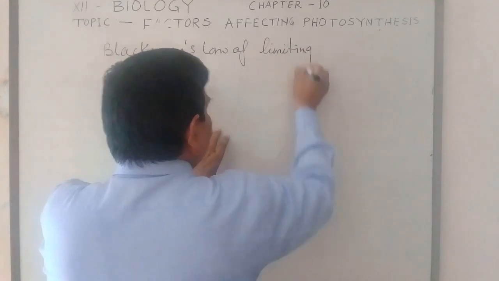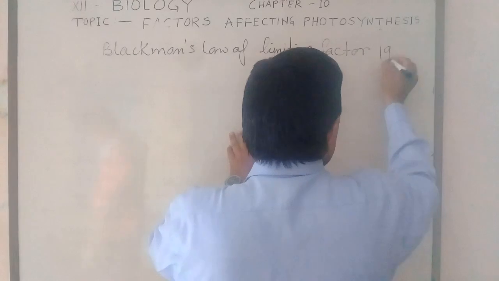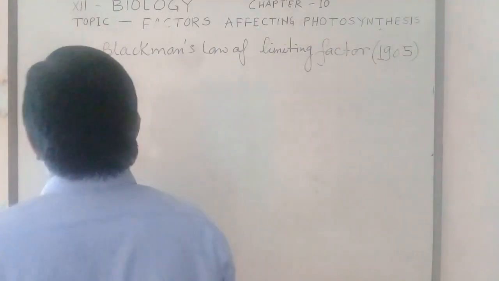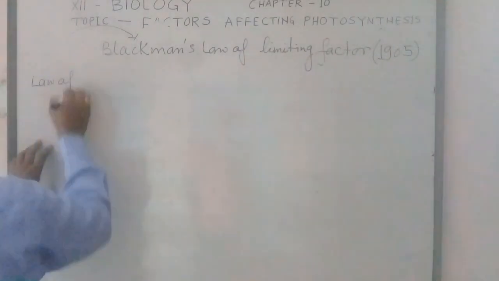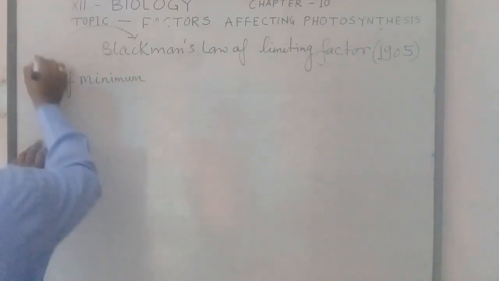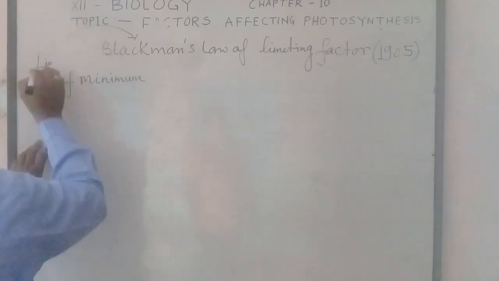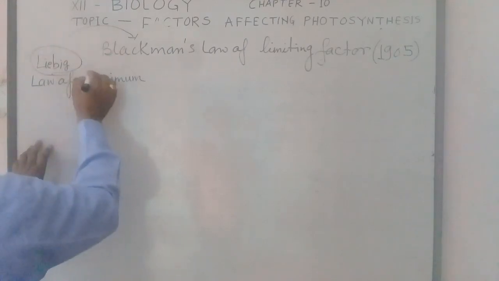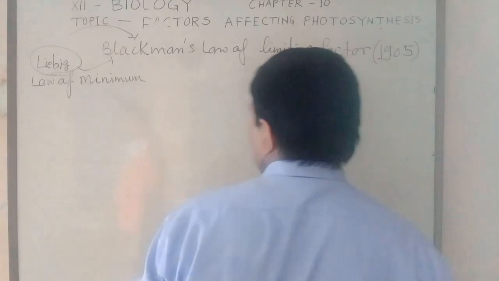This law was given in 1905. And this law is the modified form of the law of minimum, given by Liebig, which was modified in the form of Blackman's law of limiting factor.